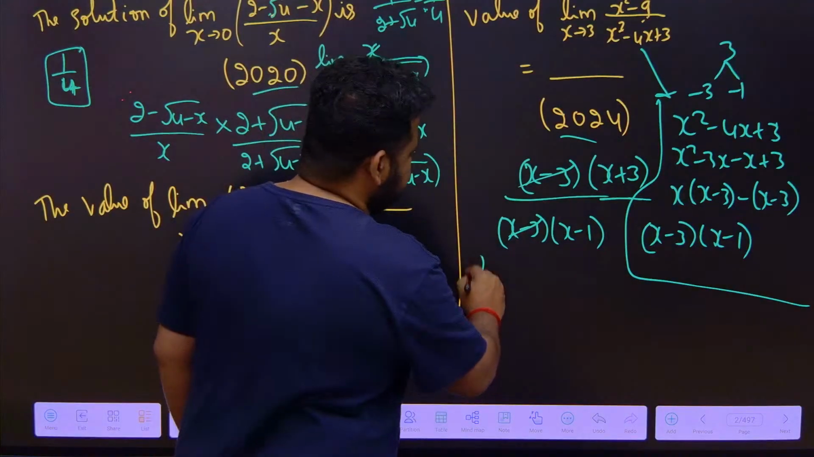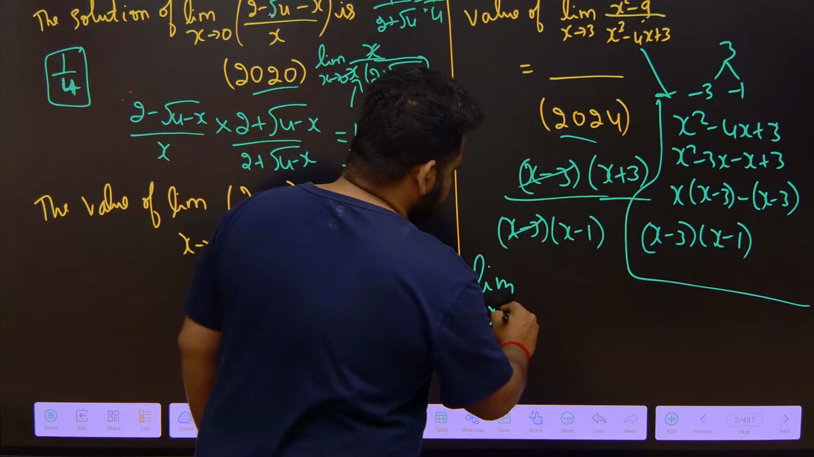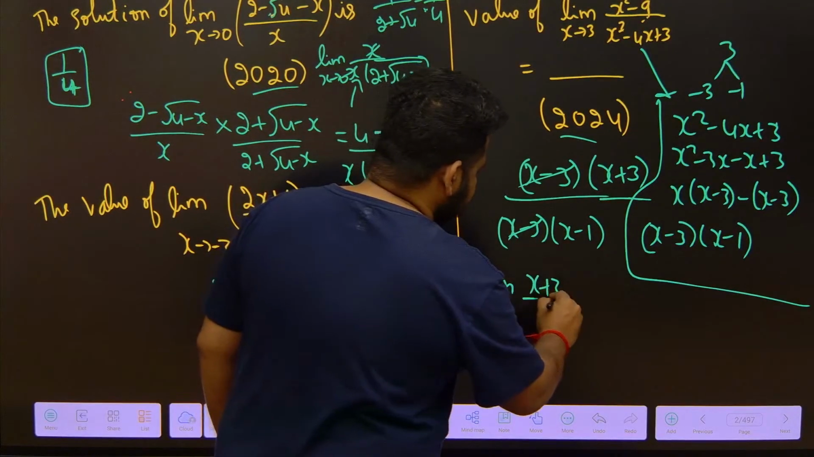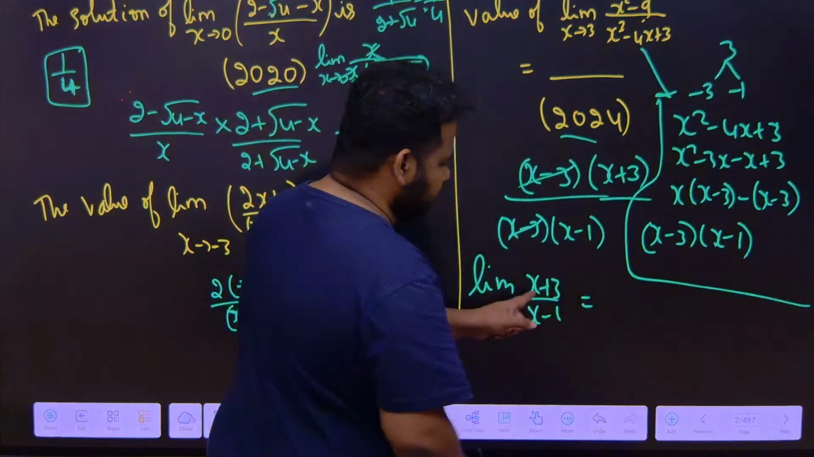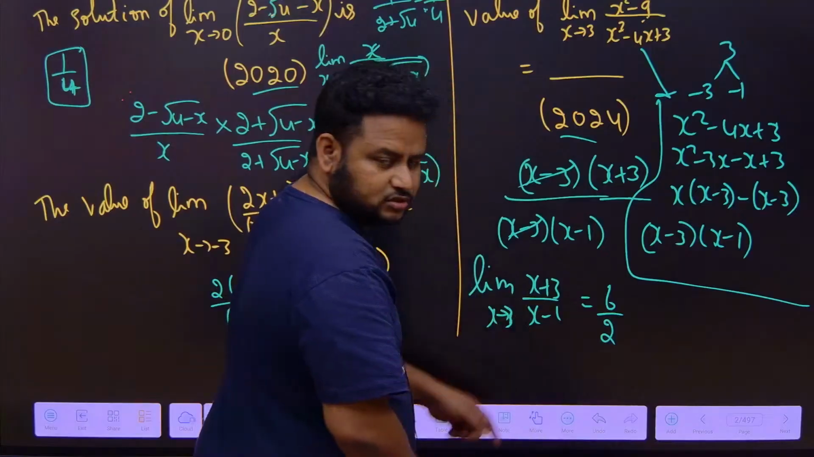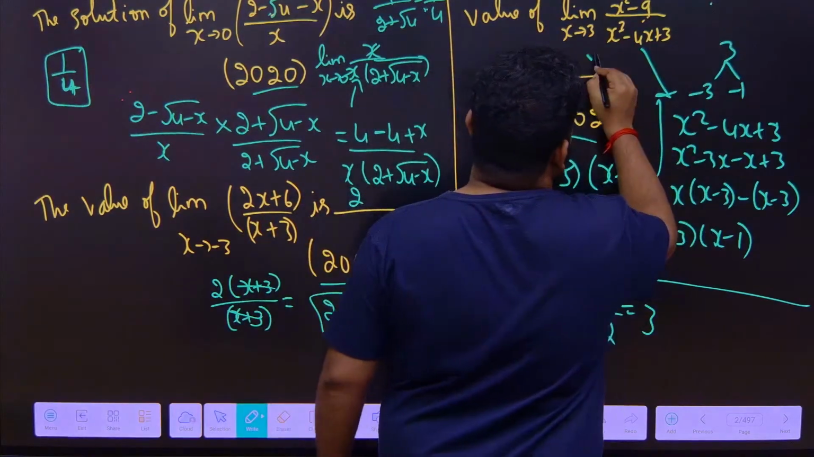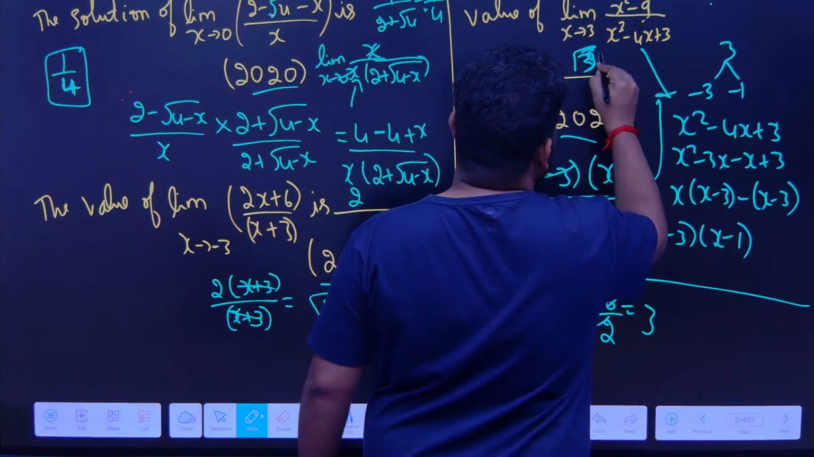I have limit x tends to 3 of x plus 3 by x minus 1. If I put x is equal to 3, this will become 3 plus 3 is 6, 3 minus 1 is 2. So 2 ones are 2, 2 threes are 6. So the answer is 3. Got it? The answer to this question is 3.